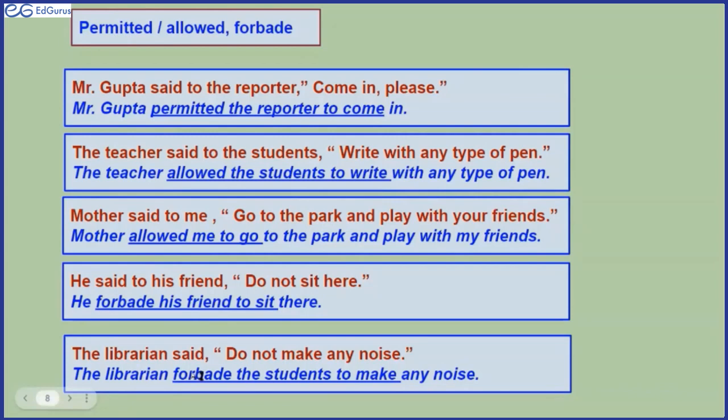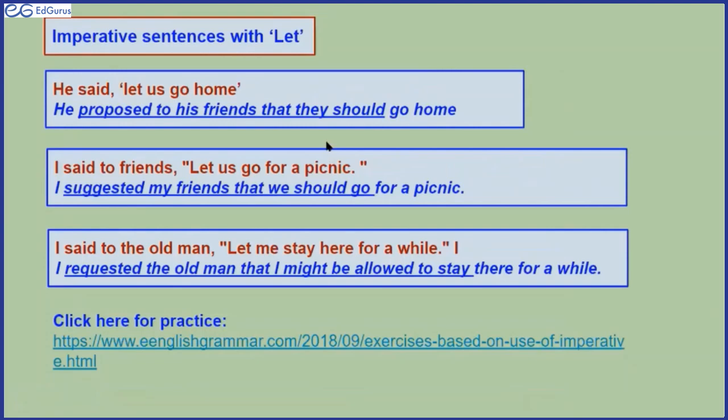The librarian said, do not make any noise. The librarian forbade the students to make any noise, meaning not to make any noise. Is that clear? Yes, ma'am. Right? Shall I go to the next? Yes, ma'am. Yes.